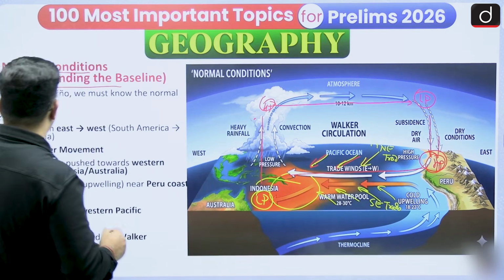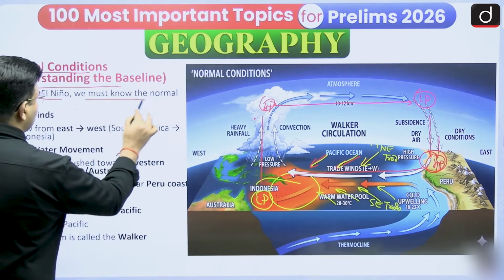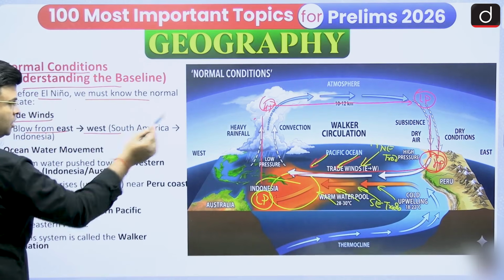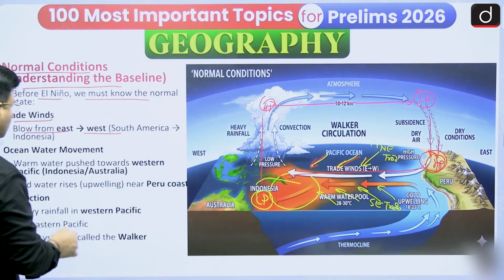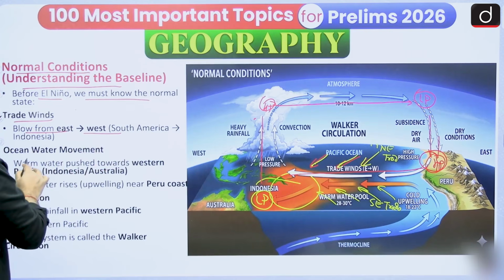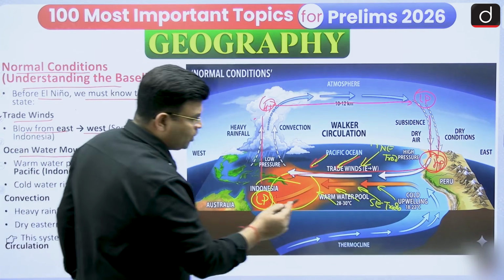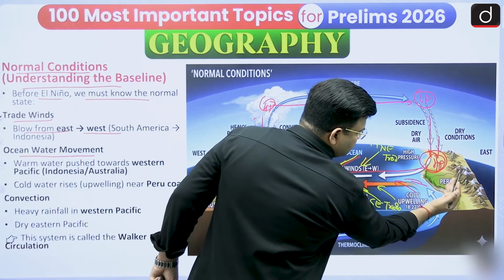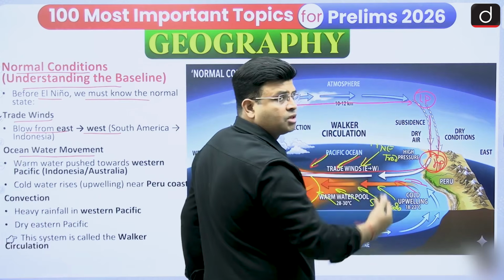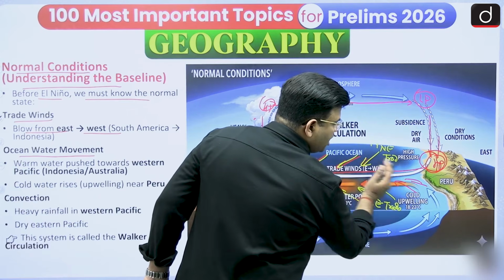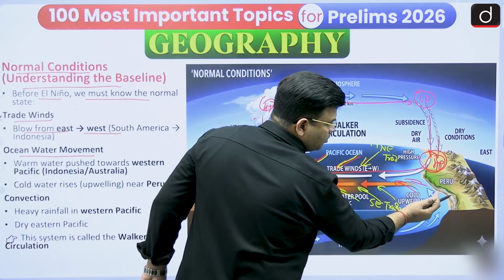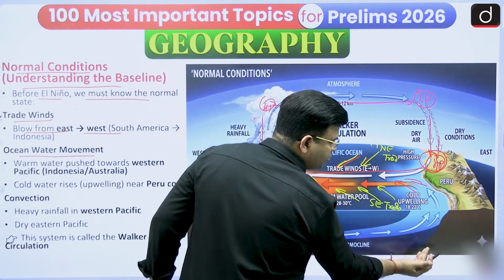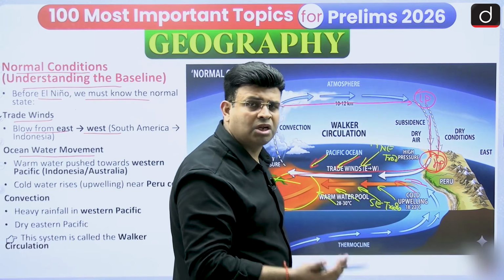Before El Nino, we must know the normal state. The trade winds blow from east to west, from South America towards Indonesia. When the trade winds move like that, there is an upwelling of cold water along the coastal region. Because the trade winds move away from the coast of Peru and South America, the water is dragged away, and colder water from below the thermocline moves upward.